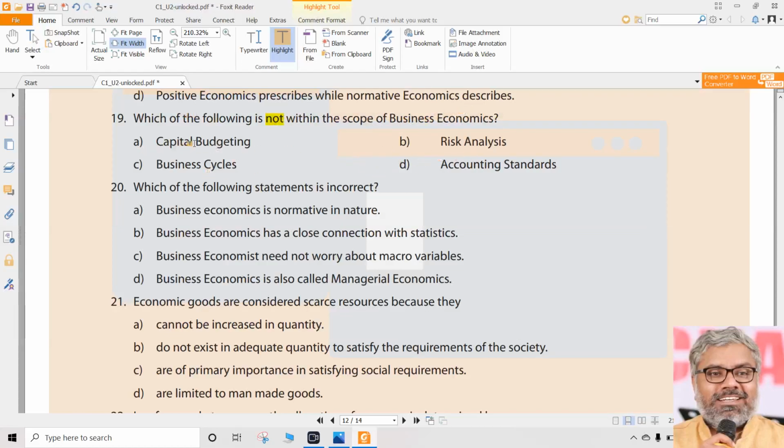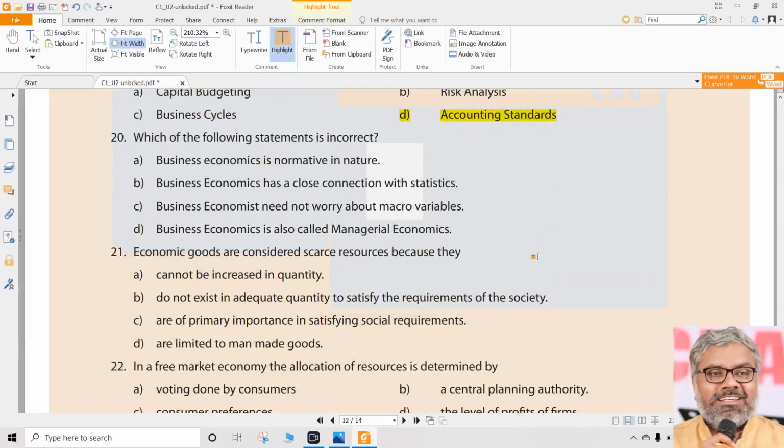Capital budgeting, was it there? You have to remember the other disciplines which are part of business economics. Was it there, capital budgeting? Yes. Risk analysis was there? Yes. Business cycles was there? Yes. Accounting standards are there? No, sir. Accounting standards are not part of business economics. They have nothing to do with business economics. So the correct option for question number 19 is D, Delhi.